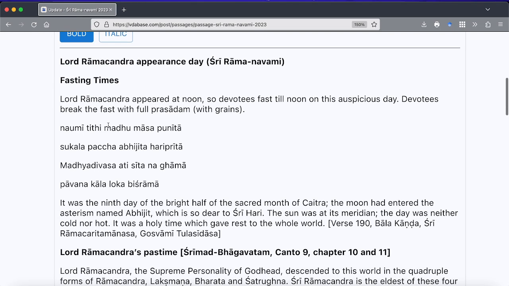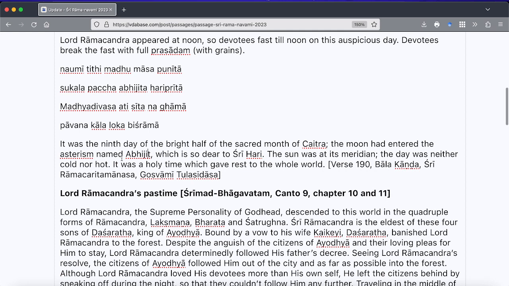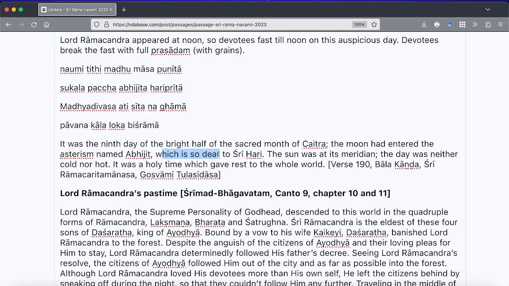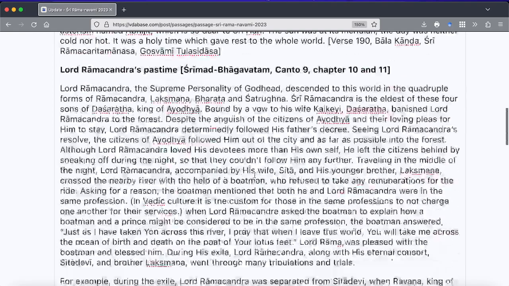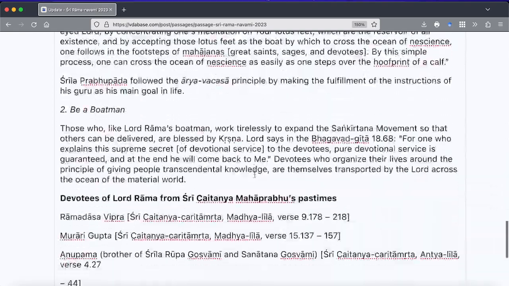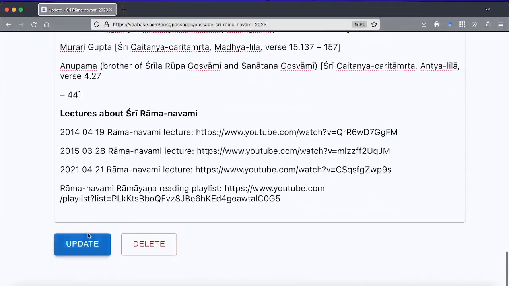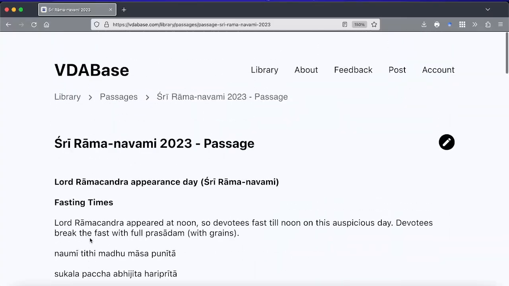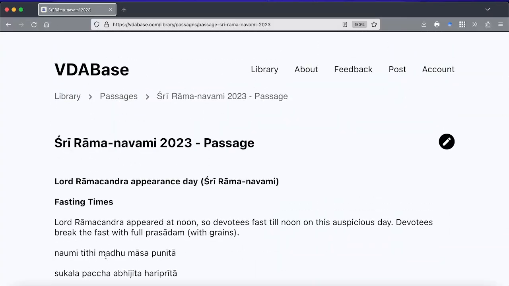And this is the content over here, so I can edit it. It's a rich text editor, so I can do Command B or Control B for bold, Command I or Control I for italics, and so on. So you can edit your content like this, and once you're done editing, you can just press update, and you should see it over here, and it'll be updated for everyone on the website.